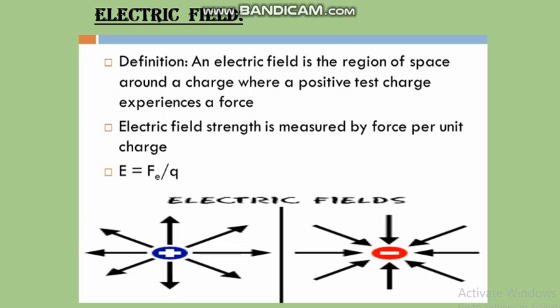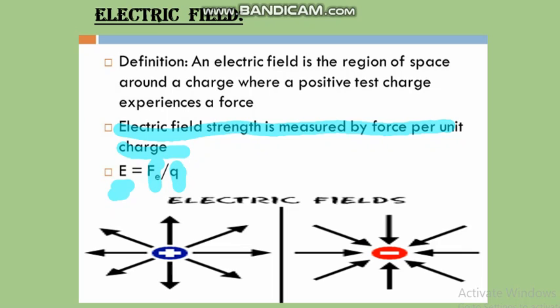Electric field strength is measured by force per unit charge. Listen carefully. Electric field strength is measured by force per unit charge. Capital E denotes electric field, force is denoted by F, and charge is denoted by Q.